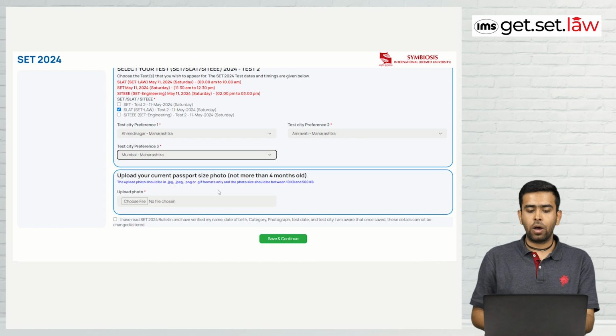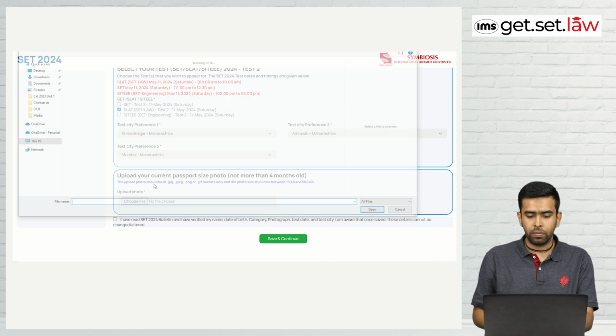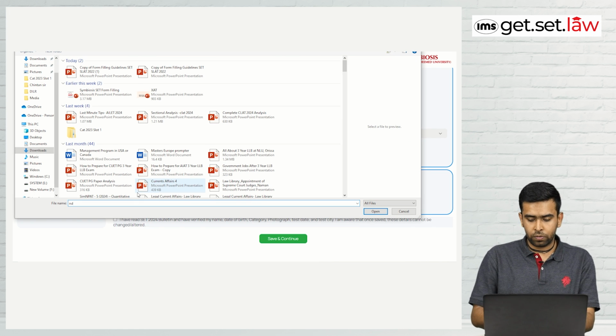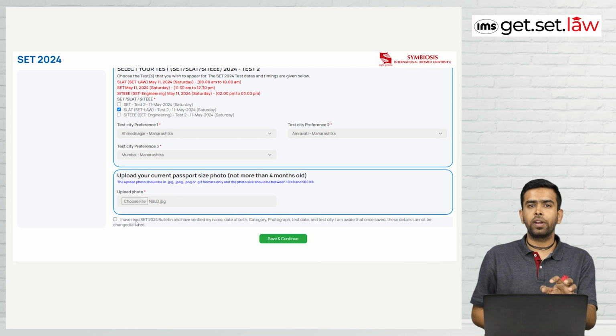Okay. Now we have to upload the current passport size photo. So you have to upload the photo here. Please keep your photo ready, download it in good quality, and you have to remember the size as well. It has to be between 10 to 500 KB. So we will put the photo. I have uploaded the photo now.